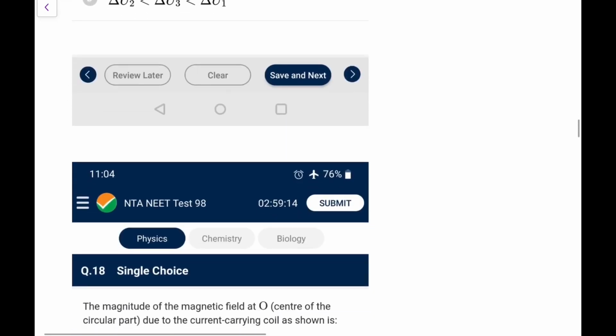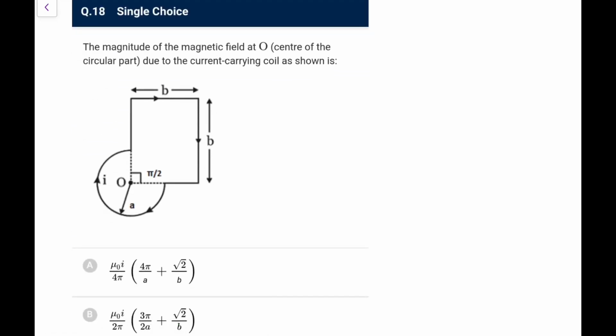Next one, the magnitude of the magnetic field at O due to the current carrying coil as shown is, okay. So first of all, what would be the magnitude of the magnetic field here? Let's say this is the first section, this is the second, this is the third, this is the fourth section, and this is the fifth section. So B due to 1 and B due to 4 both will be 0, because the line lies on the axis of that wire. Now what would be B2 and B3 you need to remember. Because it is square, first of all, direction of B2 you take, it would be inwards. B3 is also inwards and B5 will also be inwards, so all three will add up.